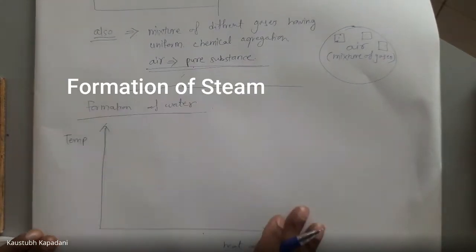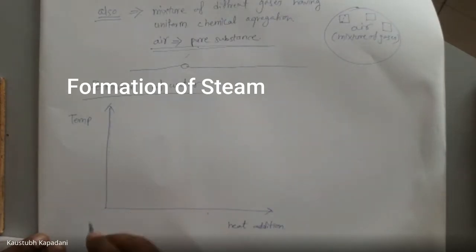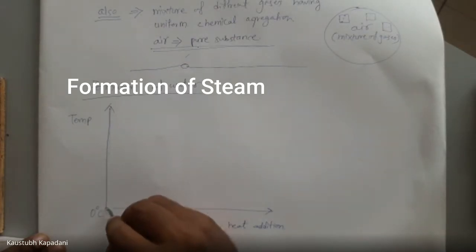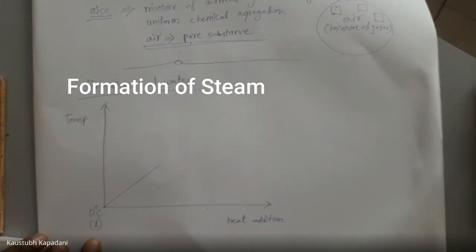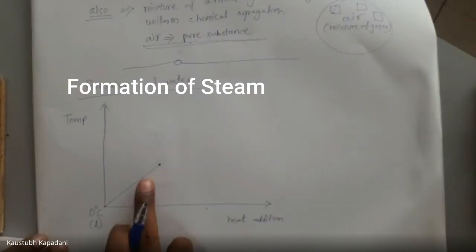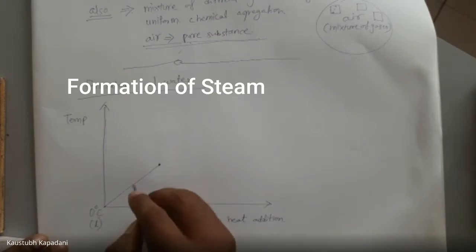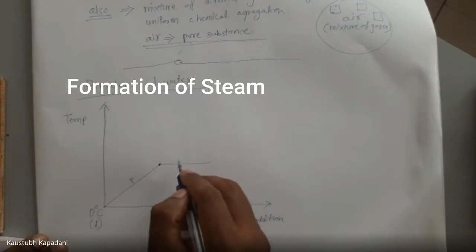When heat is added, let's say we add heat starting from 0 degrees Celsius, the temperature increases. If it is liquid at 0 degrees Celsius, the temperature will increase up to its saturation point. So this is the saturation point. What is the saturation point? It is nothing but the boiling point at that particular pressure. Let's say the pressure is P.